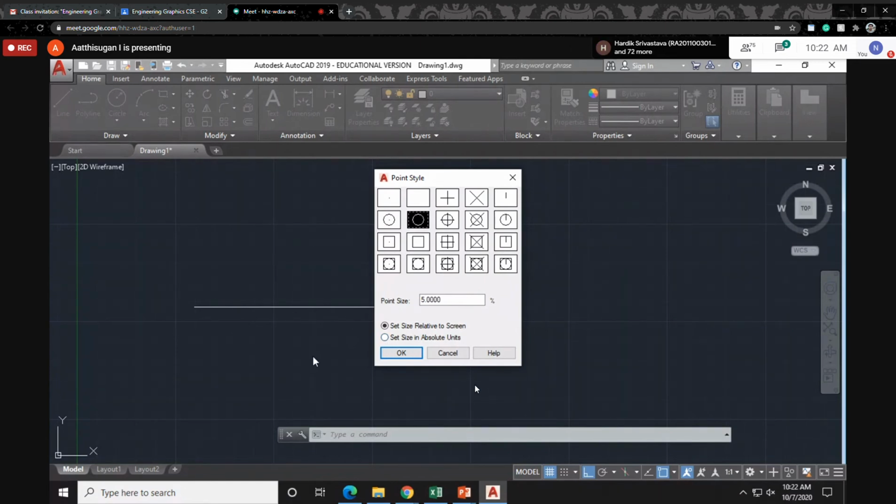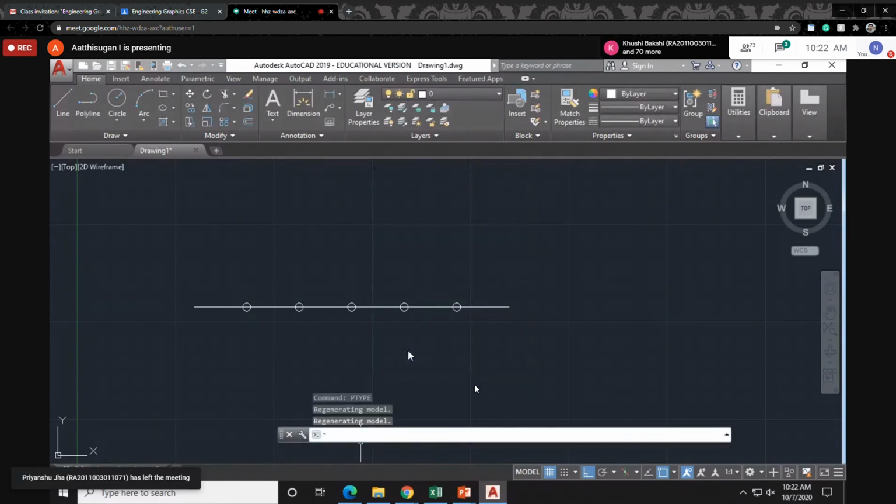Just make sure the size is in absolute. Why I am telling is, if you zoom in or zoom out, the point also automatically gets enlarged. I don't want to enlarge that point, so kindly set absolute. Then click OK. Now we are able to see the points. So this is the division.